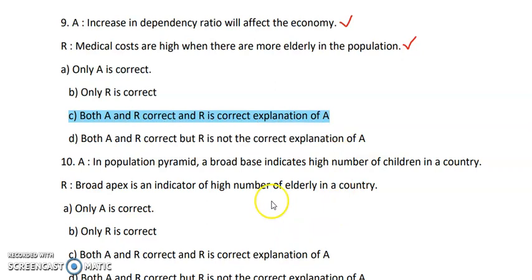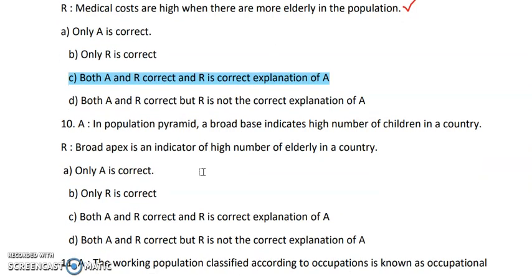Next question. In the population pyramid, a broad base indicates a high number of children in the country. So basically when we design a population pyramid, at the base we always have the low age groups like 0 to 5, 5 to 10. Okay, so a broad base means more number of children. So this is the correct statement.